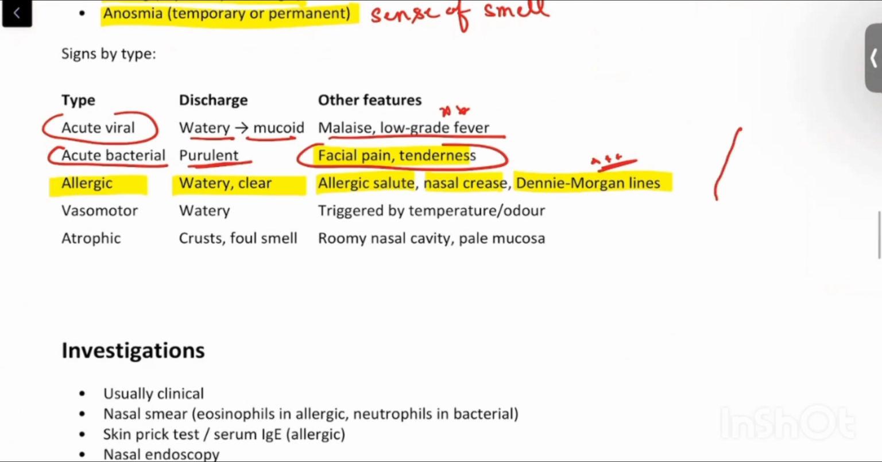So over the nose, if this is a nose, there will be a characteristic skin crease which is almost like hyperpigmented over the nose because of continuous discharge from the nose. The person will be trying to avoid it, so he will be using his hand to control it and that is called allergic salute. And after a certain time there will be this hyperpigmented line appearing over the nose and this is called denim organ's line.